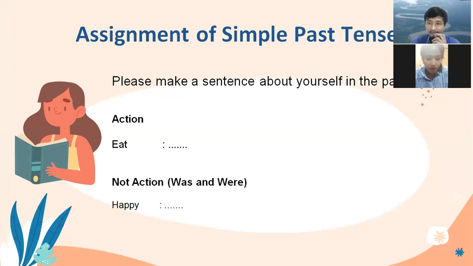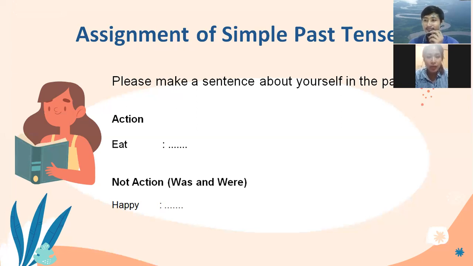Okay, I try to conclude what we have learned today about simple past tense. Simple past tense is telling about an activity or an action that we have completely done in the past. So it has no relationship with the action that we do now. It's completely done in the past. For the formula, there are two types of simple past tense.